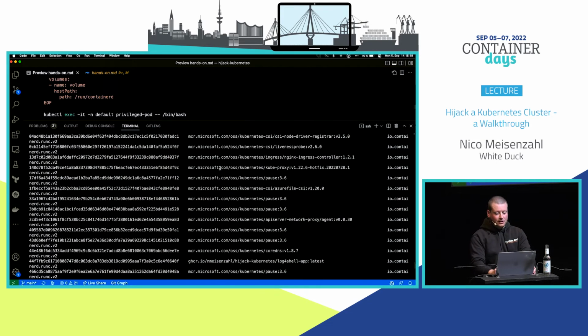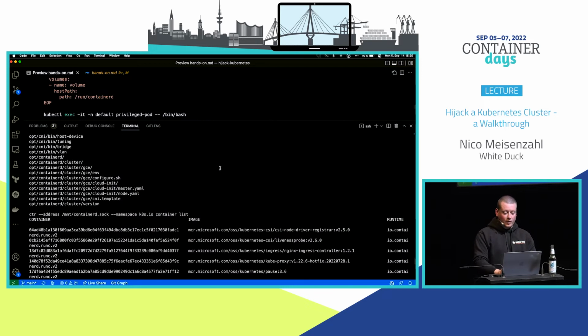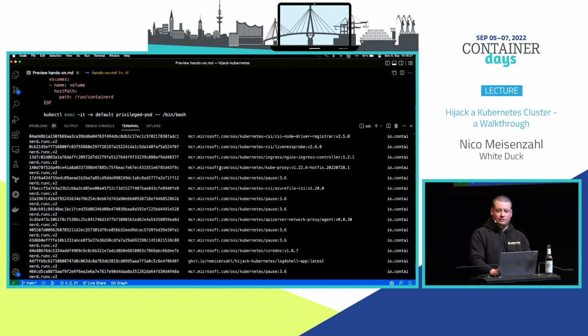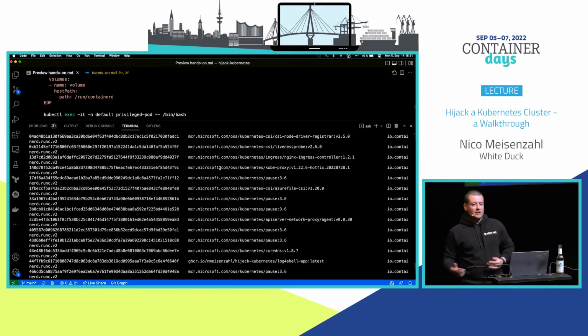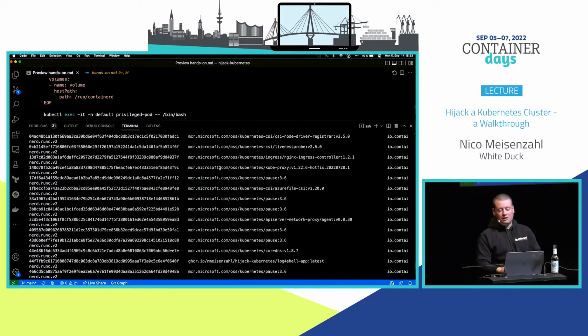And as you see, from the Kubernetes side, we just saw one pod. Now, from the host side, we basically see way more pods, so everything running on the node. And with this, we can now see if we maybe find some credentials, if we maybe find some data or anything else which is not related to the pod we injected, but to any other pod running on the same machine in the cluster.